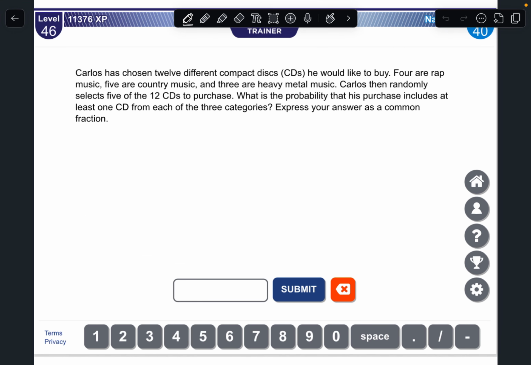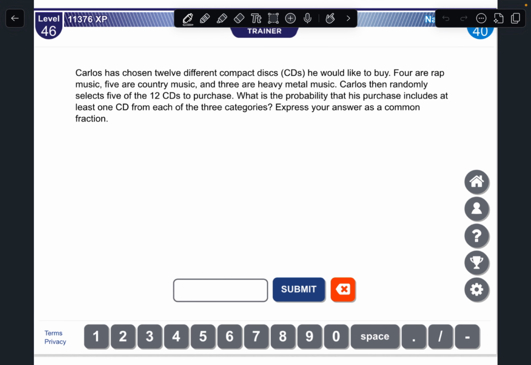So we have this problem here. Carlos has chosen 12 different compact disc CDs he would like to buy. 4 are rap music, 5 are country music, and 3 are heavy metal music. Carlos then randomly selects 5 of the 12 CDs to purchase. What is the probability that his purchases include at least one CD from each of the 3 categories? Express your answer as a common fraction.